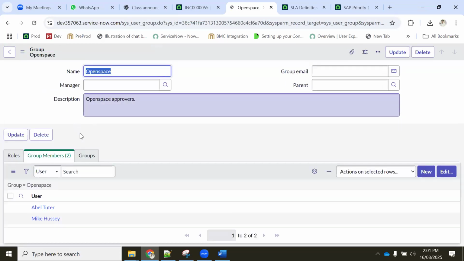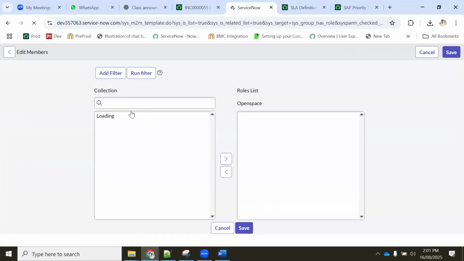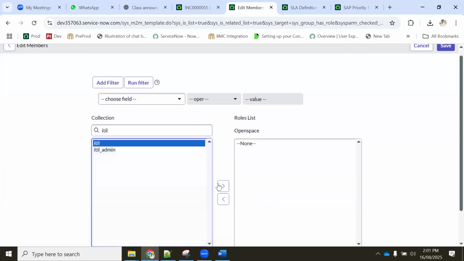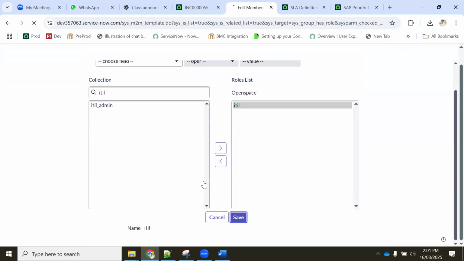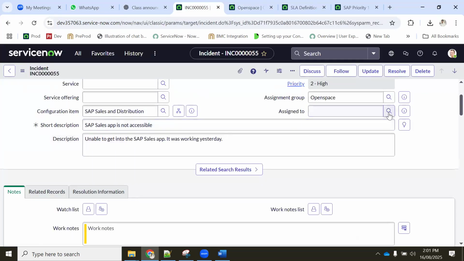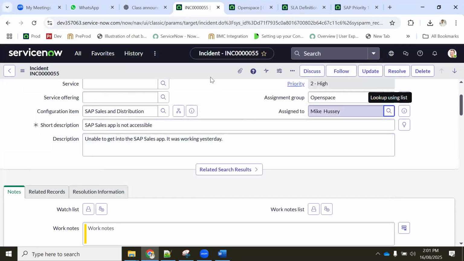Open space. There are two members, but roles are not there. That is why it is not displaying there. For fulfillers, we need to add the ITL role, correct? So this is what we are trying to do. So now let's go here. If you select, see, there are two guys.